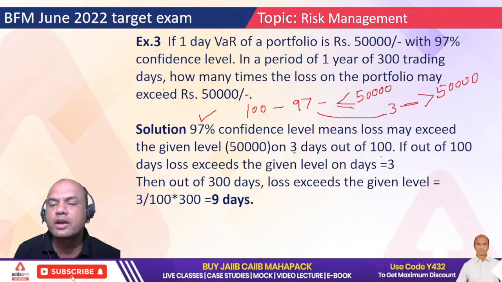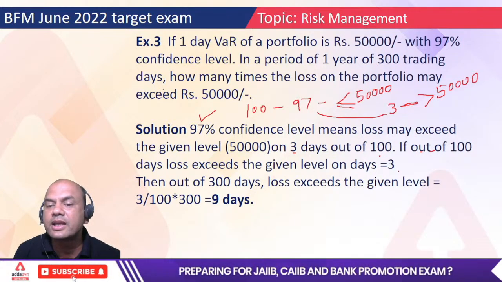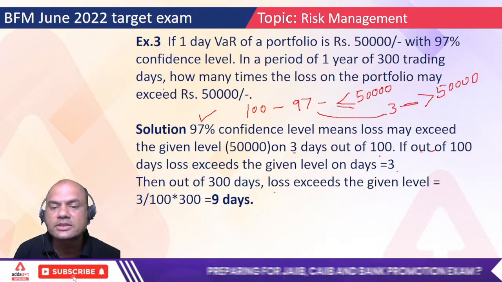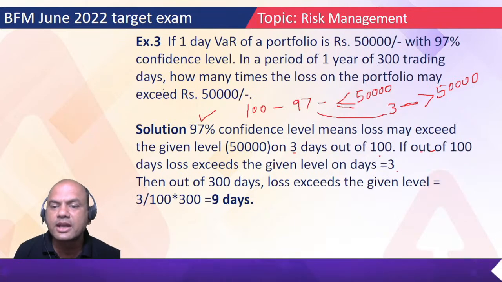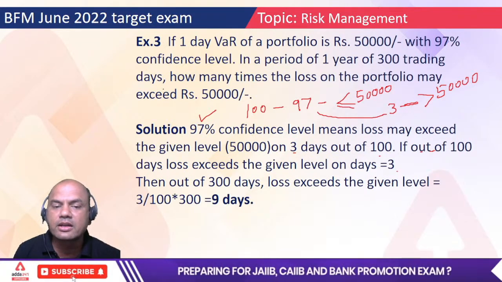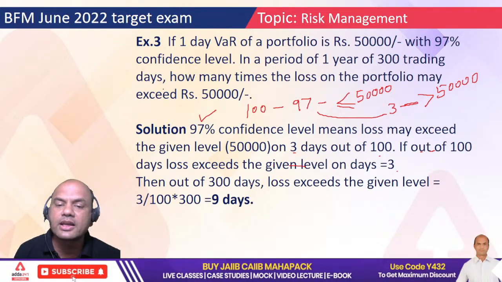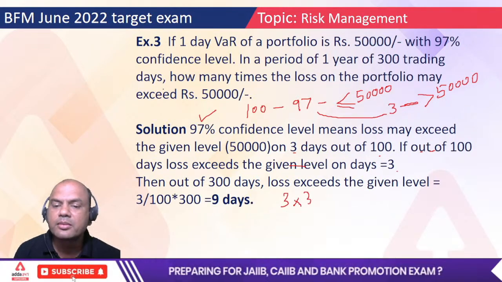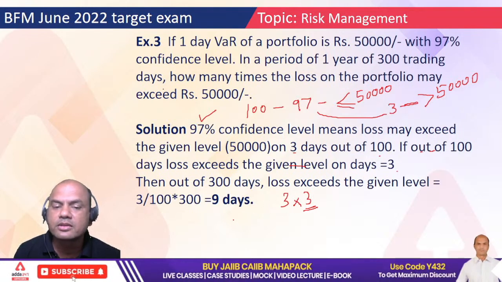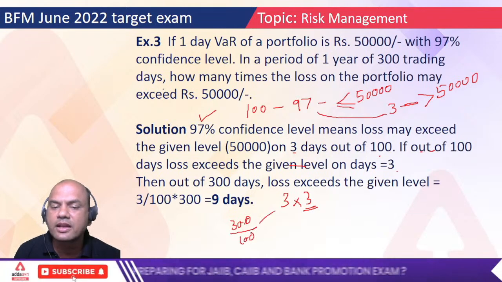So out of 300 days, the loss will exceed for 3 into 3, because 3 was for 100 and 300 upon 100 is 3. So that is the answer.